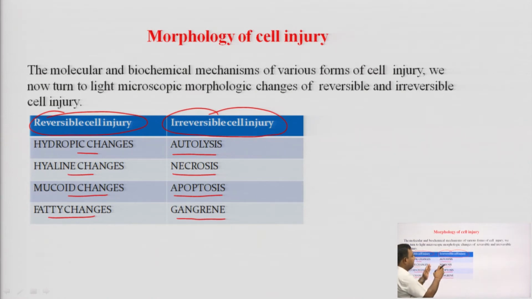In irreversible cell injury, there are autolysis, necrosis, apoptosis and gangrene. These are the major things which happen in reversible and irreversible cell injury.